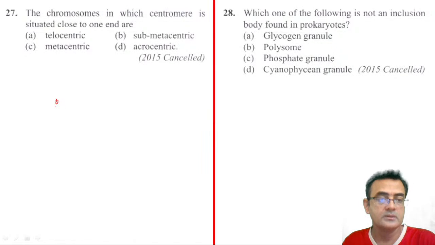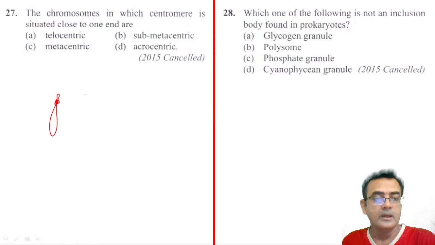Suppose this is the centromere, and these are the short and long arms, right? This is one type, and we can sketch another like this.